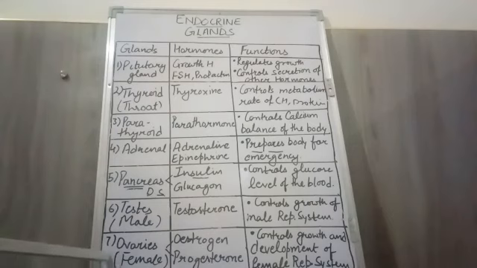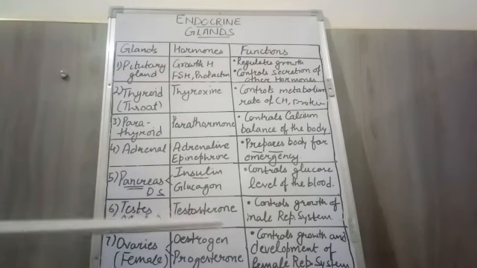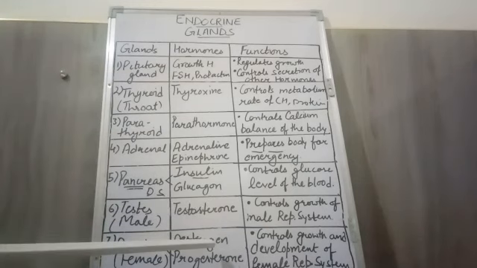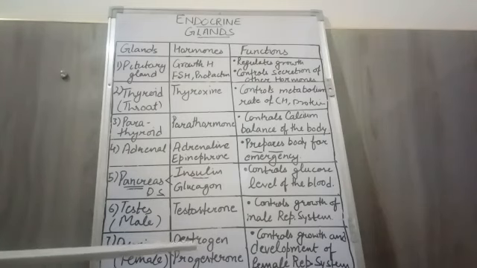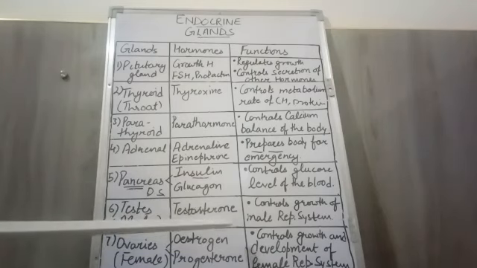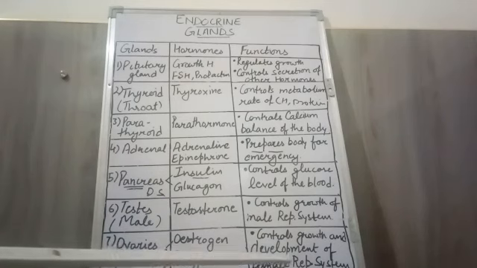The next and last gland is the ovaries. Ovaries are present in the female body. Testes are the male reproductive organs, and ovaries are the female reproductive organs. Ovaries release two hormones, estrogen and progesterone. Estrogen helps to regulate the growth and development of the female reproductive system.